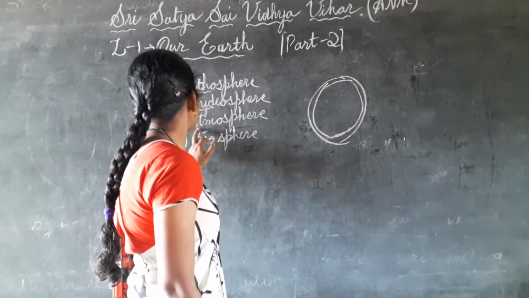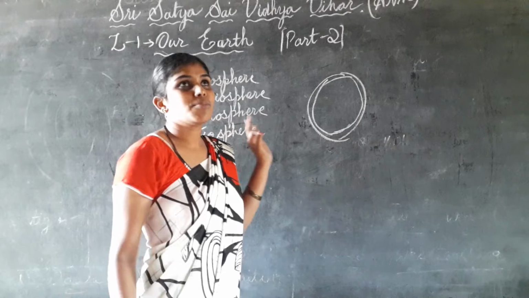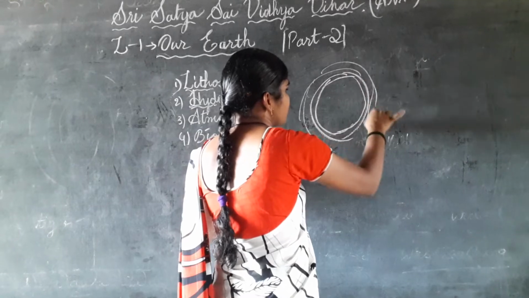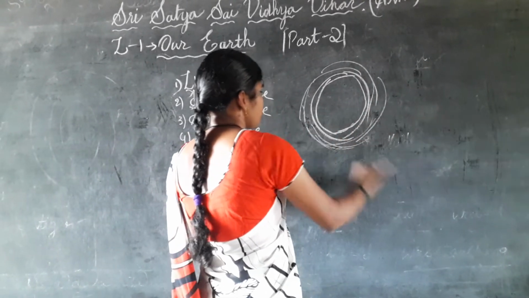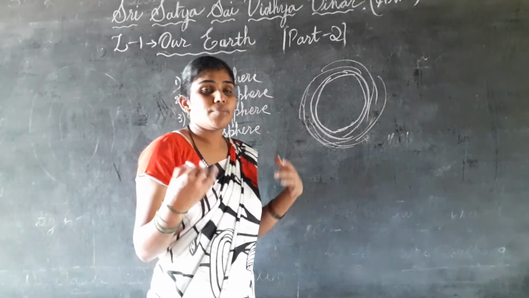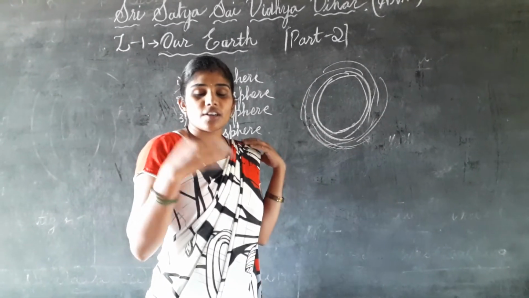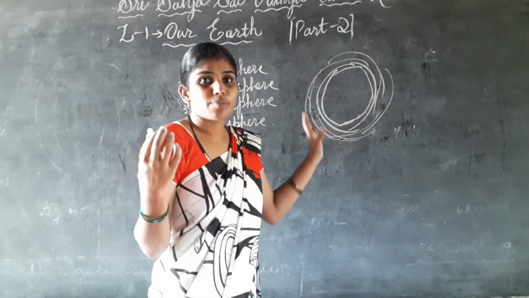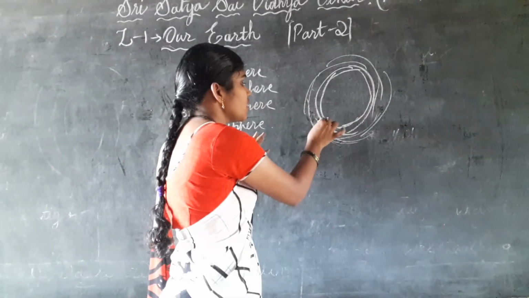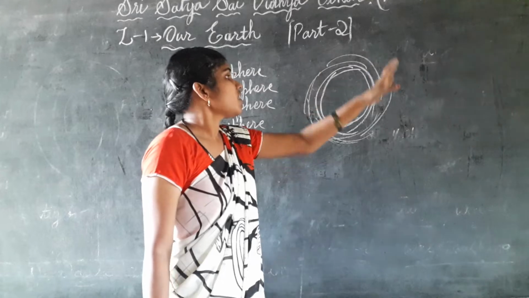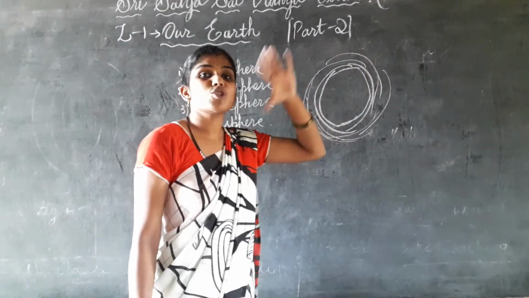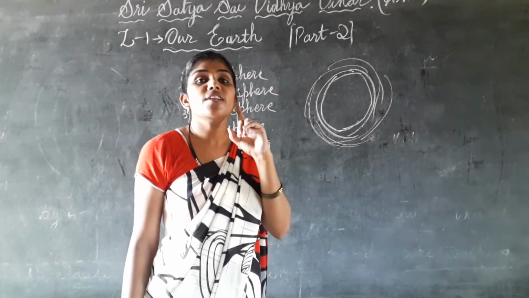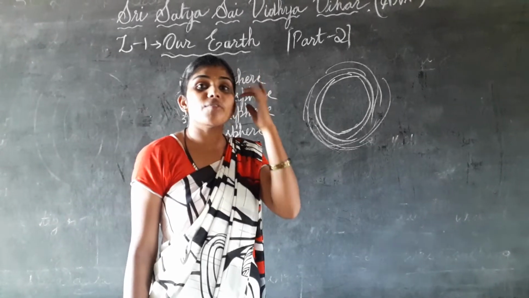And next, atmosphere, the third one. That means the air which surrounds the earth. The atmosphere is the weather, climate, rain or the air which is flowing, winds. All these come under the atmosphere. Atmosphere means the oxygen which is mixed into the surroundings of the earth. Atmosphere means mostly oxygen, O2. And this is very useful for our daily life.